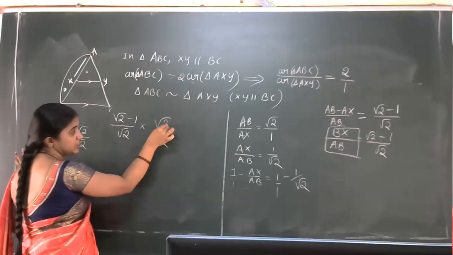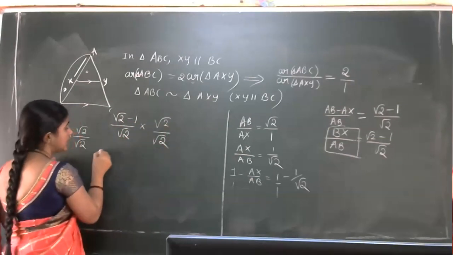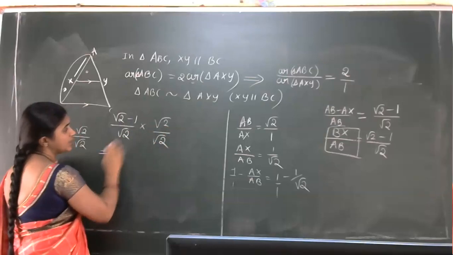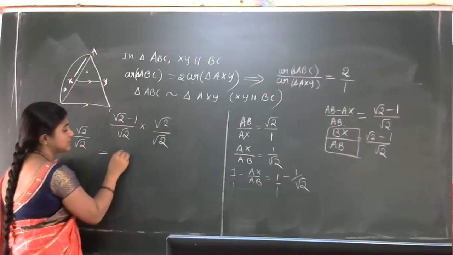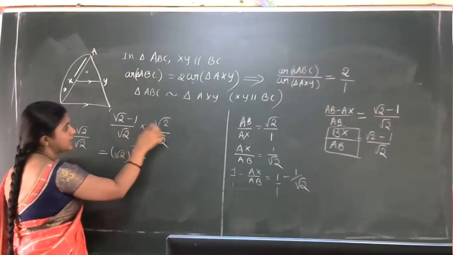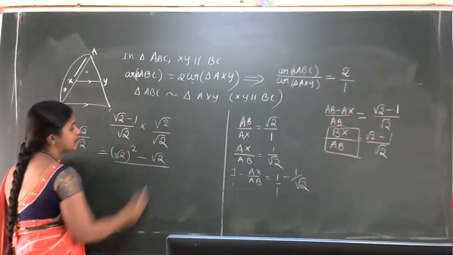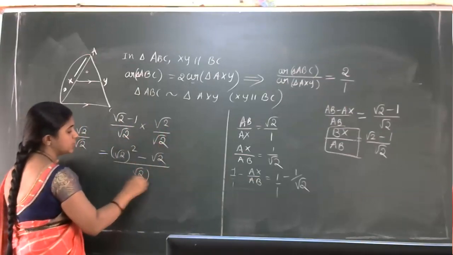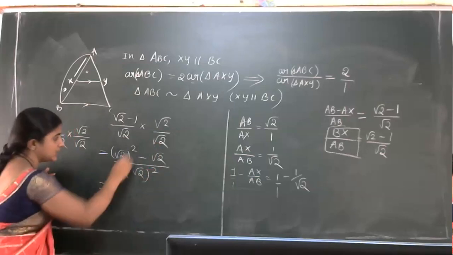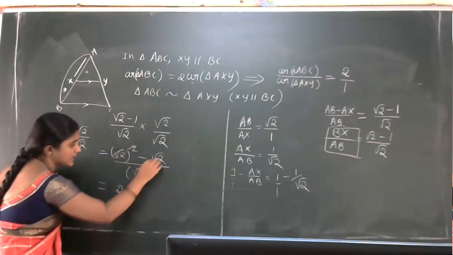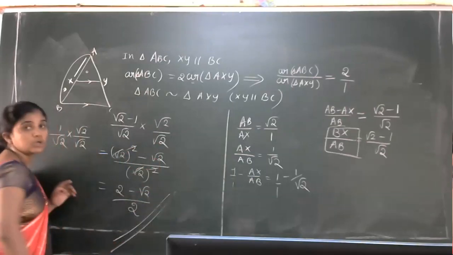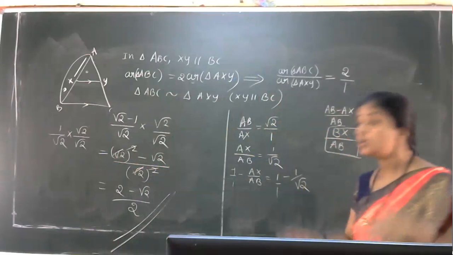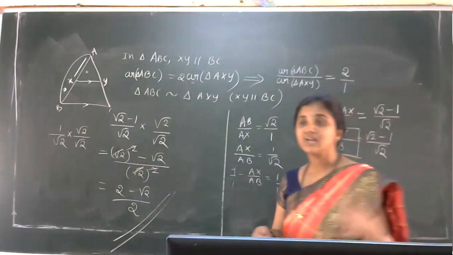Root 2 minus 1 into root 2, divided by root 2 into root 2. In the next step we'll get root 2 minus 1 into root 2, that is here only we will do the multiplication. Root 2 into root 2, whole square. Then minus 1 into root 2, that is 1 root 2, divided by root 2 into root 2, that is root 2 whole square. So what we'll get actually, here the square root gets cancelled, 2 minus root 2 as it is, divided by, here also the square root cancels. This result is 2 minus root 2 divided by 2. How did you get 2 minus root 2 divided by 2? After the rationalization of the denominator.